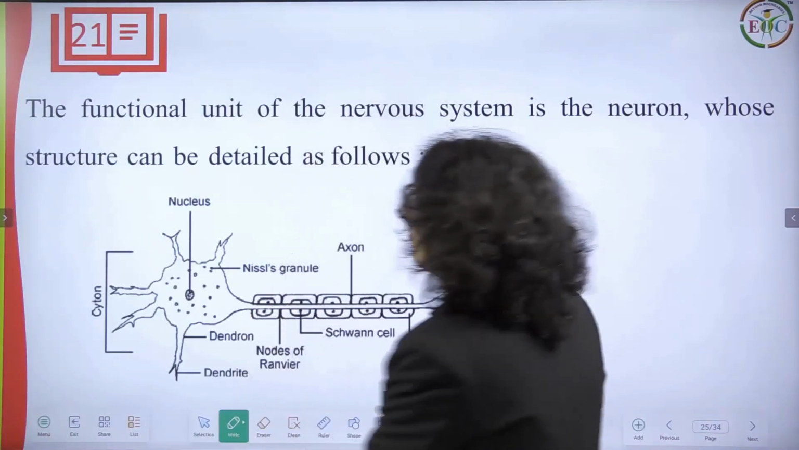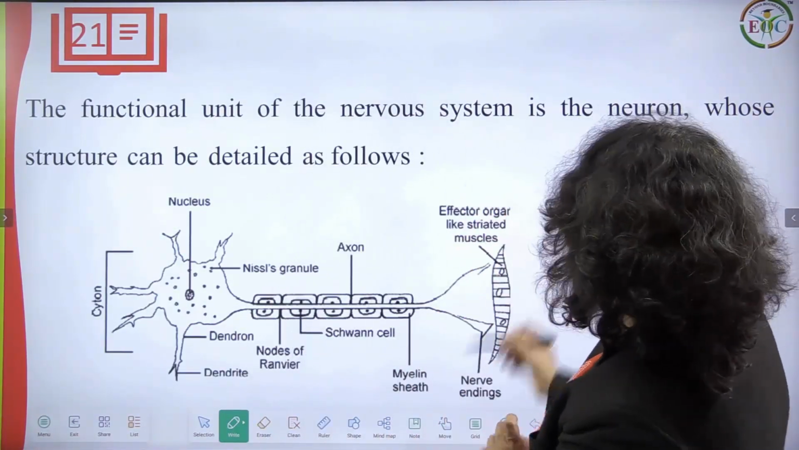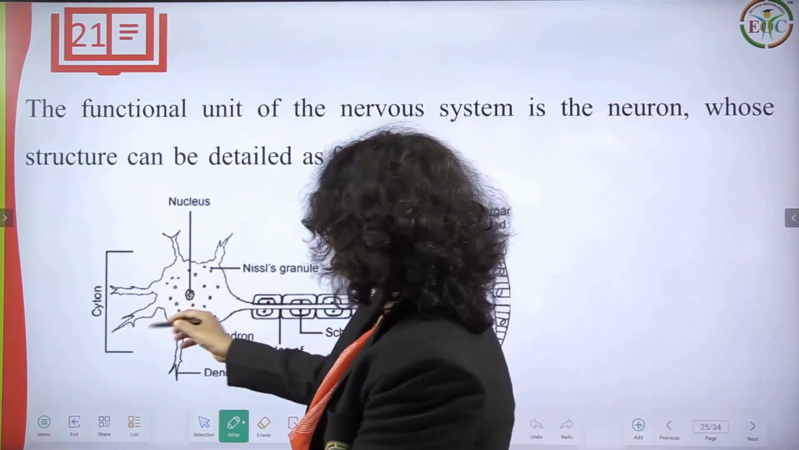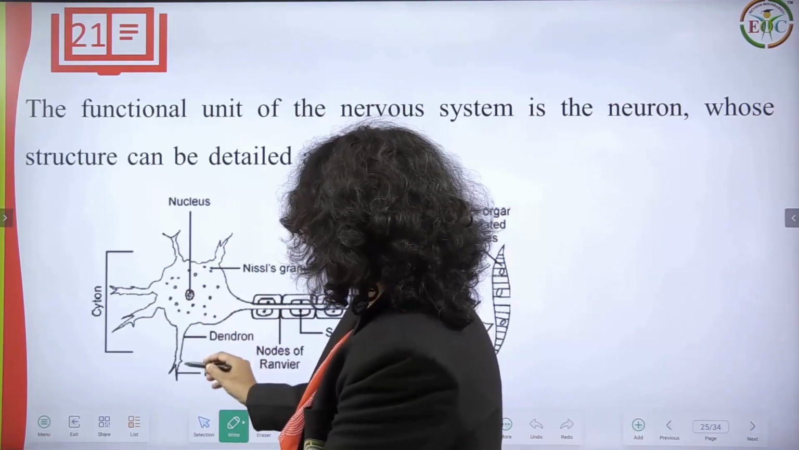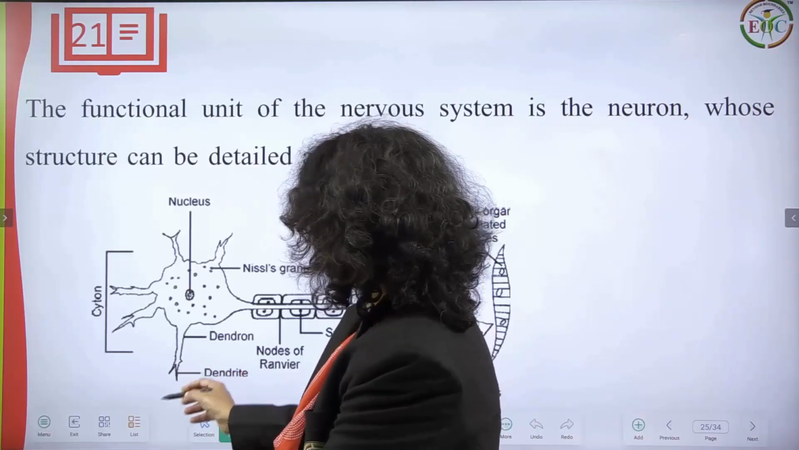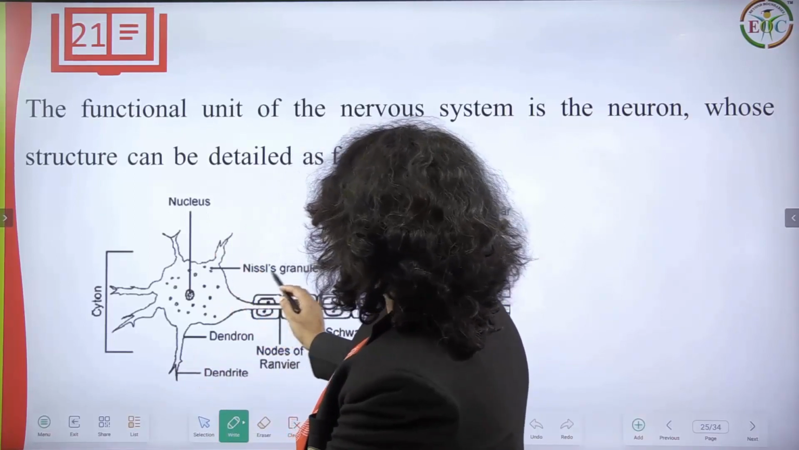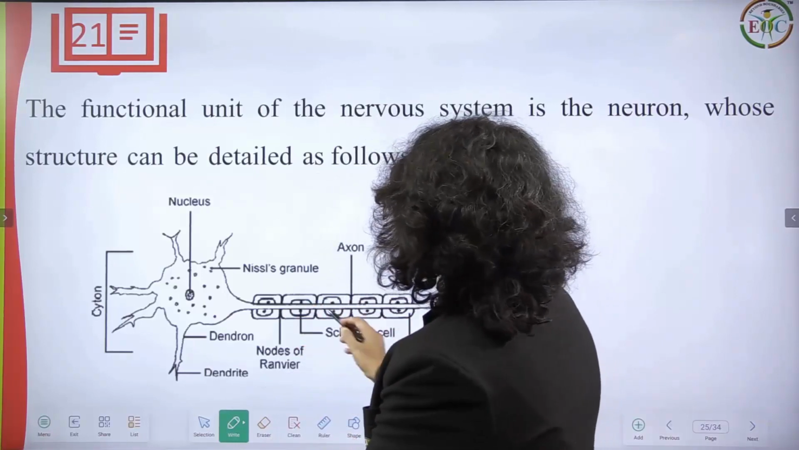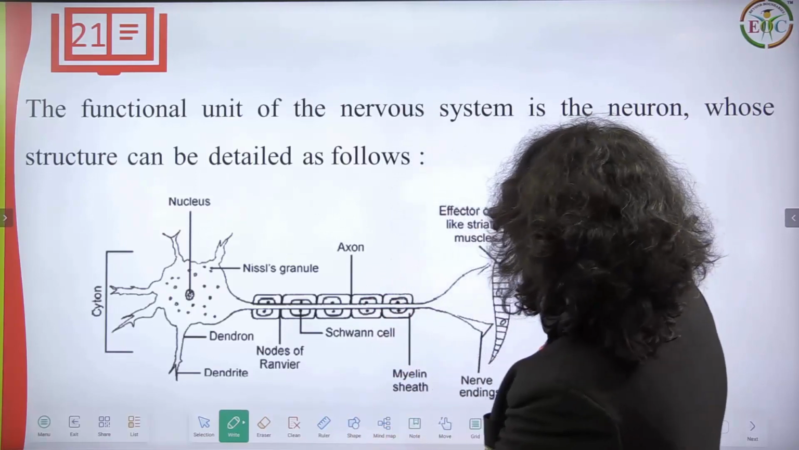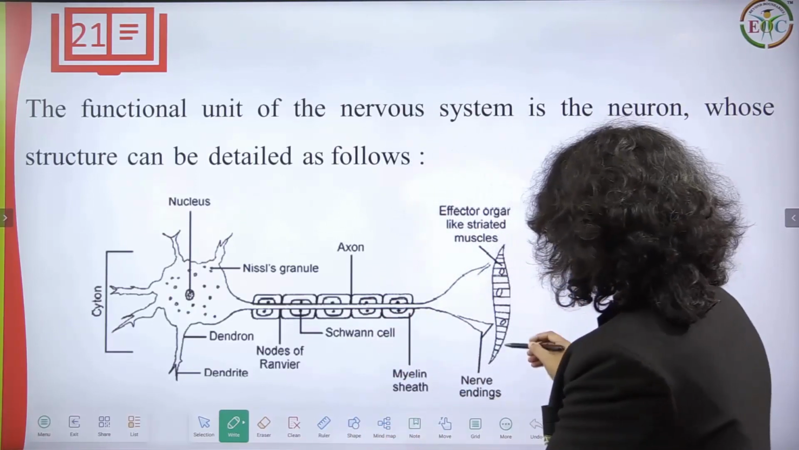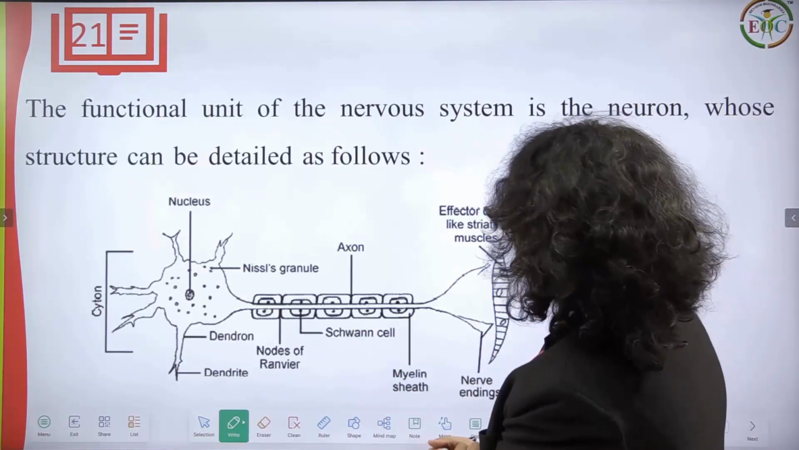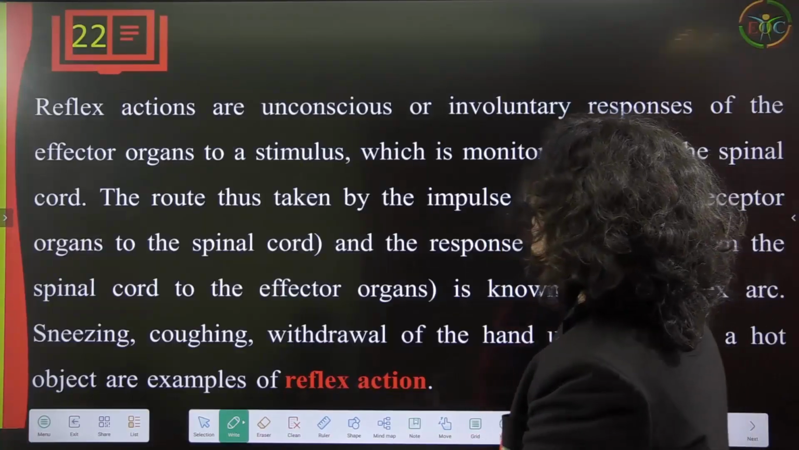Now see this diagram. The functional unit of the nervous system is the neuron, whose structure can be detailed as follows. This is called the cyton. Here we can see branches, which are called dendron, and the further sub-branches are dendrites. There is a nucleus, Nissl granules, and these are Schwann cells, nodes of Ranvier and the axon, with an effector organ like striated muscles. Then these are the nerve endings. So this is a diagram of one neuron, which we have just discussed.